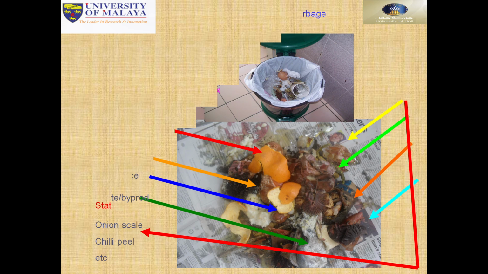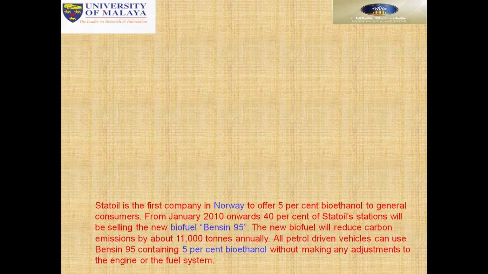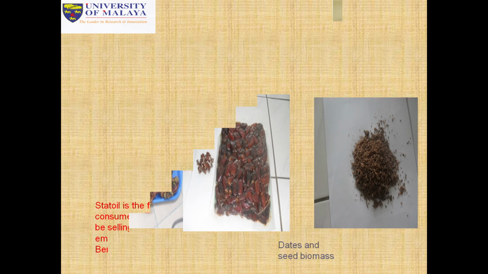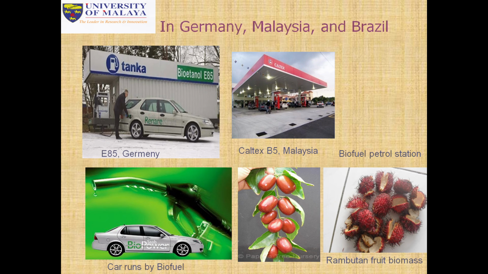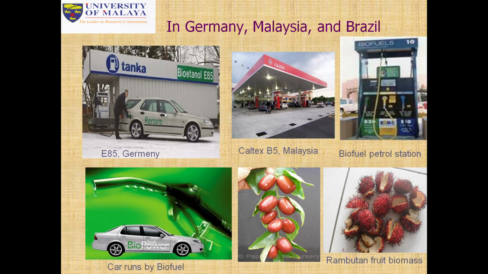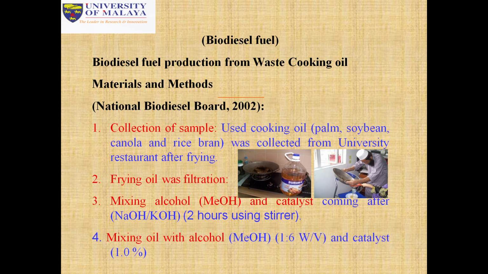These are the different types, and this is the different countries, Norway and other countries. They now produce biofuels, 5% using bioethanol. This is the dates, seeds, biomass from dates and from different types of fruits, and the different types of bioethanol productions. In Germany they are producing from waste productions. You can see the biofuels.